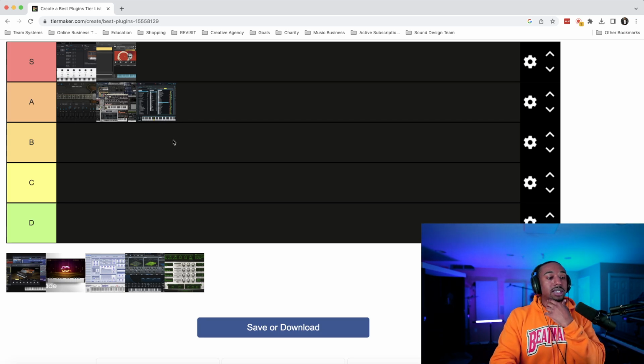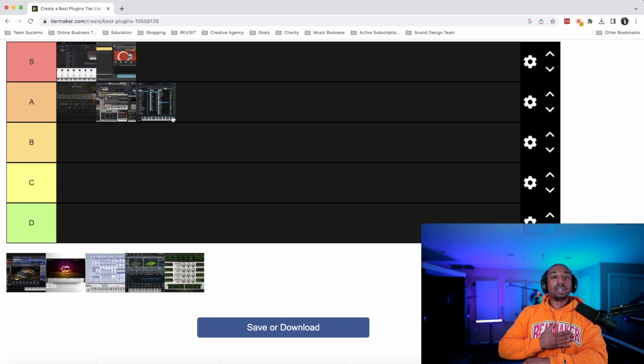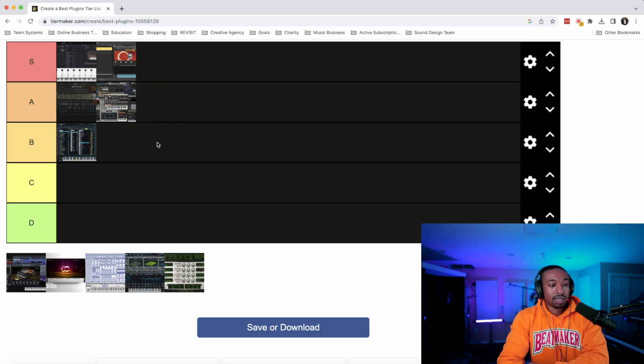Features on Nexus 4, this is my opinion. I think some of the features they added were kind of going over the top, and maybe, I don't know what that did to the consumer. It didn't take away from the brand. I just think they didn't need to add as many features as they did. We just need good sounds. But I'll just say kind of ambiguous about the features. So I'll say B for now.